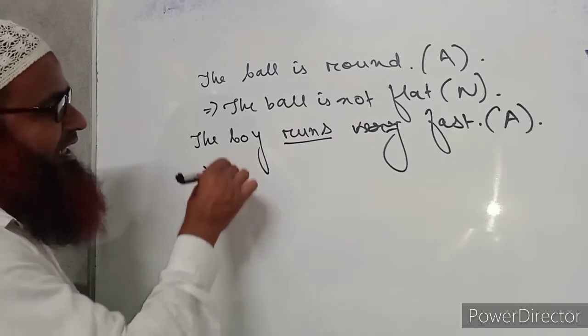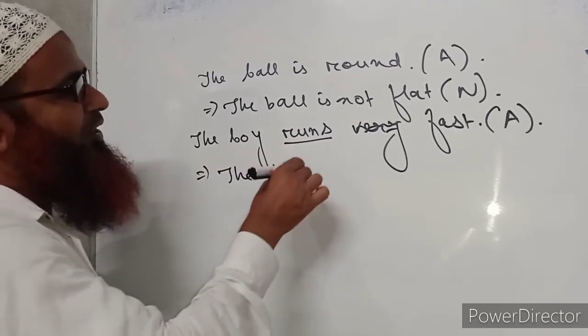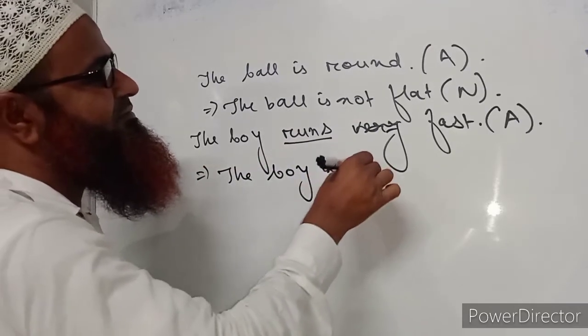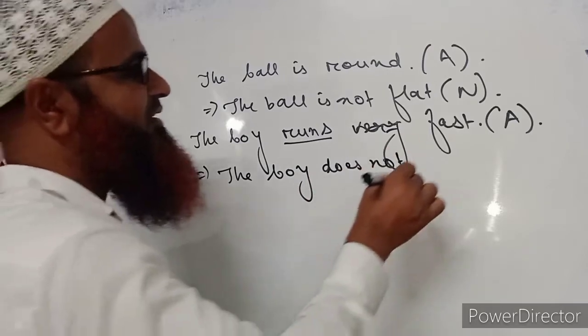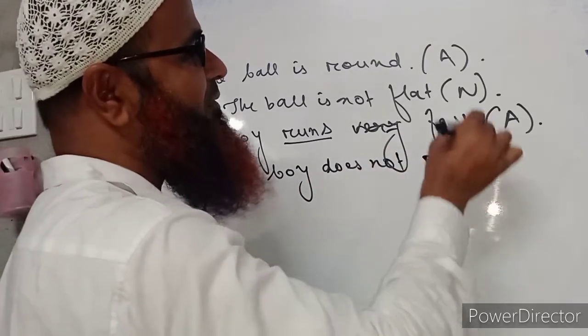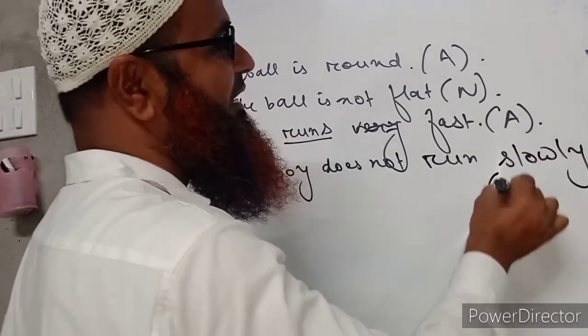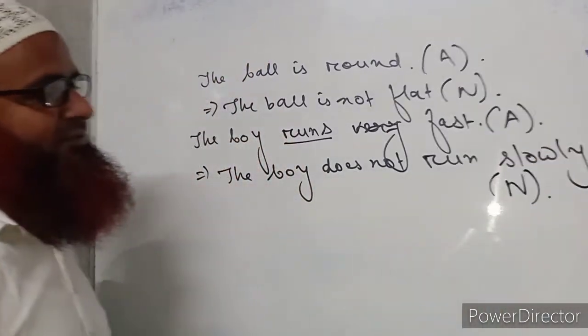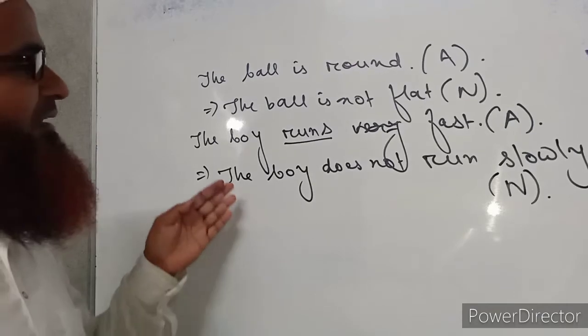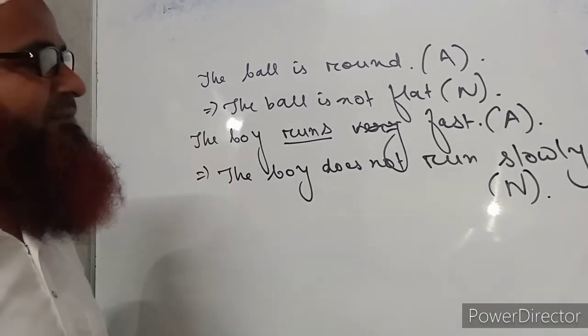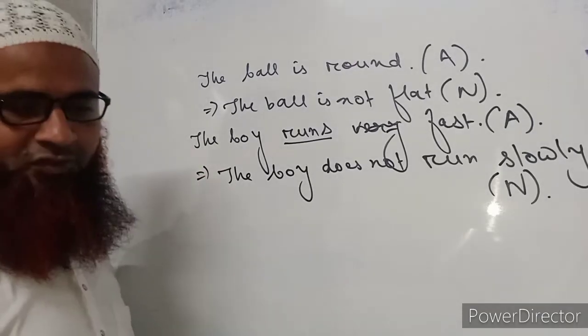So we should take the help of does here. The boy does not run. The opposite of fast is slowly. The boy does not run slowly. So it will be the negative sentence of the affirmative sentence. The boy runs fast. The boy does not run slowly.